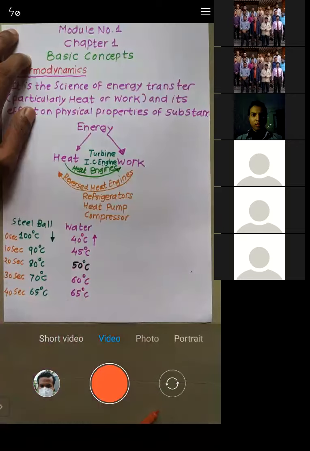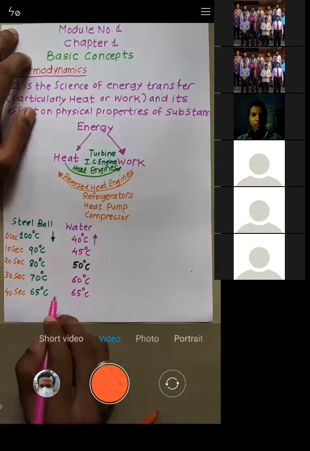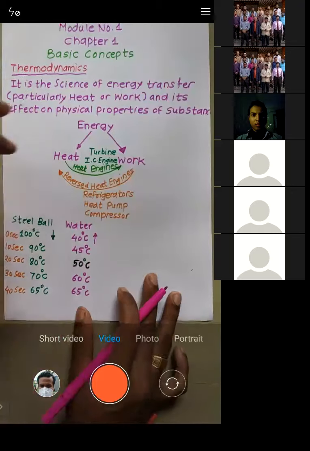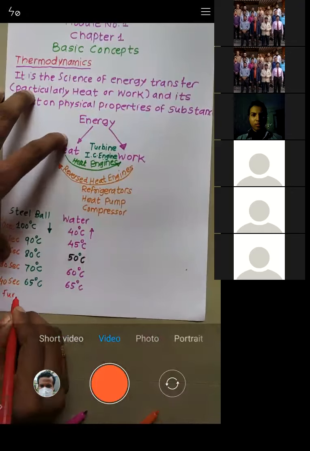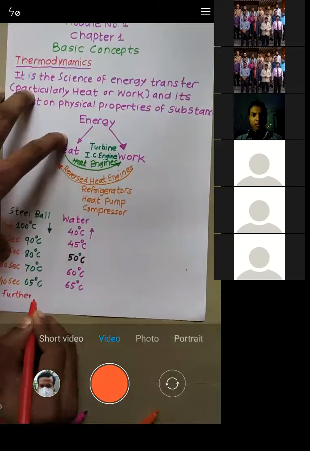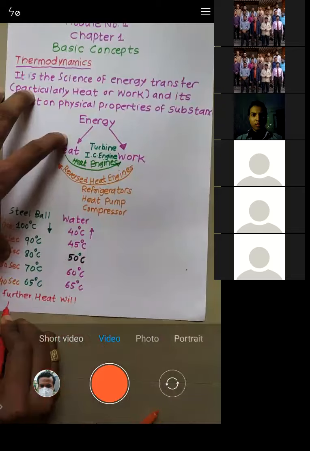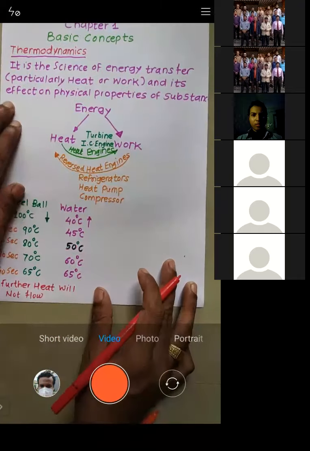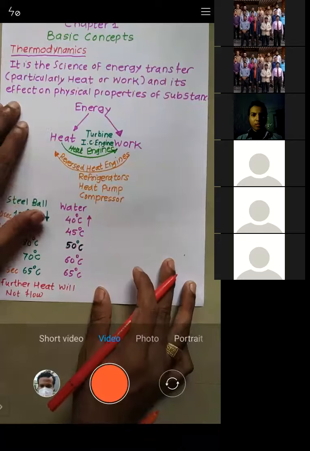Now what happens? Both the temperatures are equal. So when both the temperatures are equal, there is no temperature difference. So further heat will not flow. Okay, so let me write this down. Further heat will not flow. Why will heat not flow? Because there is no temperature difference. Is that okay? Is that okay with this one?